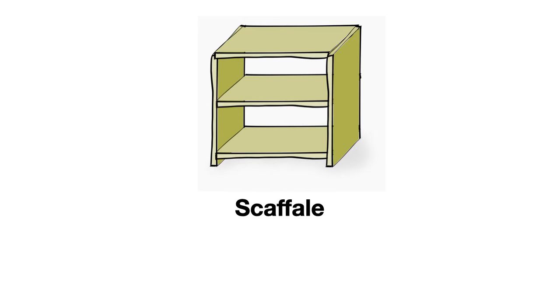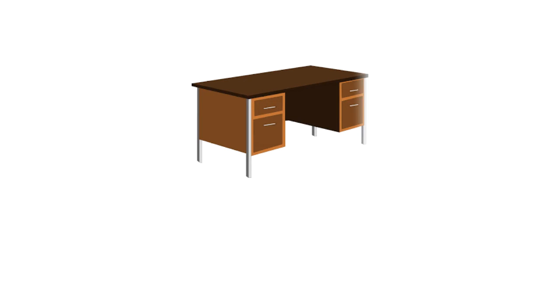Scaffale. Now, scaffale is masculine, and it does begin with S followed by a consonant, in this case, SC. So in this case, masculine and S plus consonant, we say lo scaffale, the shelf, uno scaffale, a shelf, lo and uno, because it's S plus consonant and masculine in gender. Scrivania.